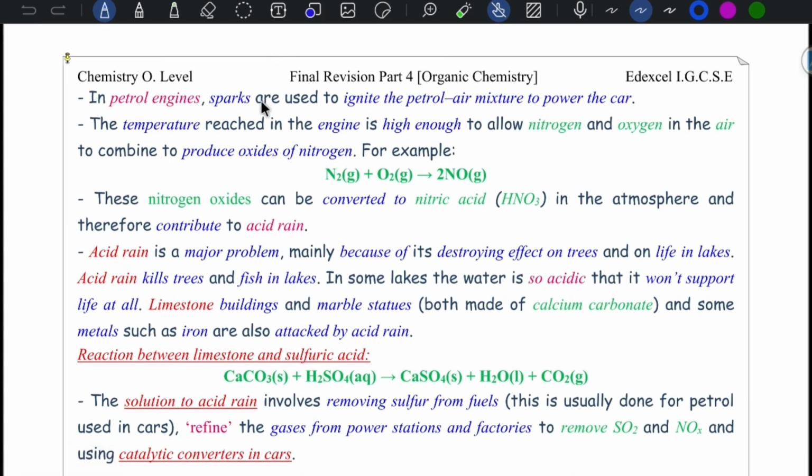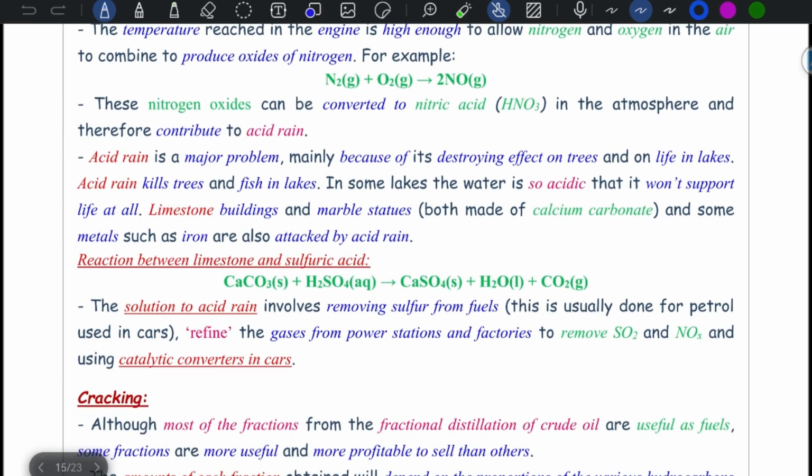Petrol engines. In petrol engines, a spark is used to ignite the petrol-air mixture to power the car. The temperature reached in the engine is high enough to allow nitrogen and oxygen from air to combine, producing oxides of nitrogen, NO. These nitrogen oxides can be converted into nitric acid, which contributes to acid rain. Acid rain is a major problem because it has a destructive effect on trees and life in lakes. Acid rain also kills trees and fish, and if lake water is so acidic, it will not support life at all.